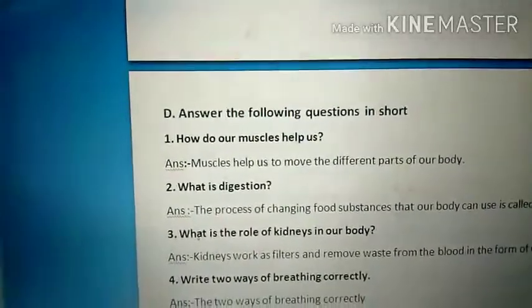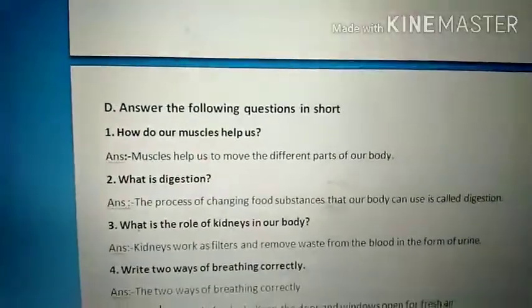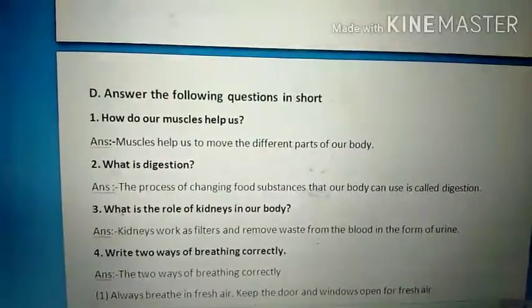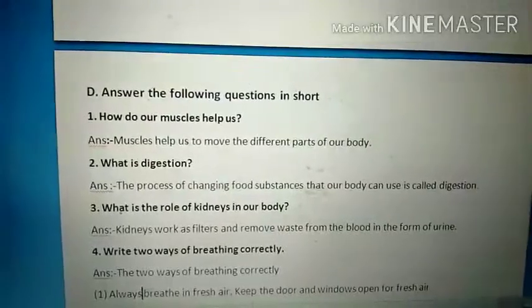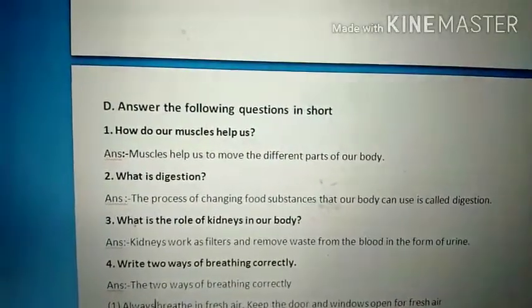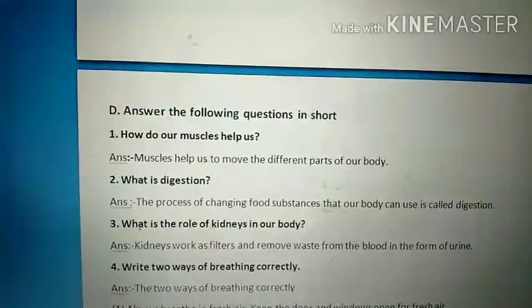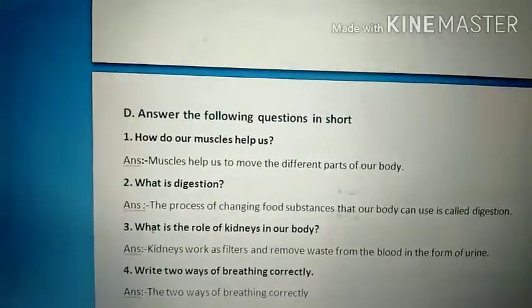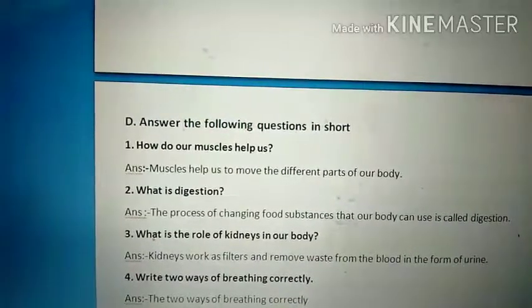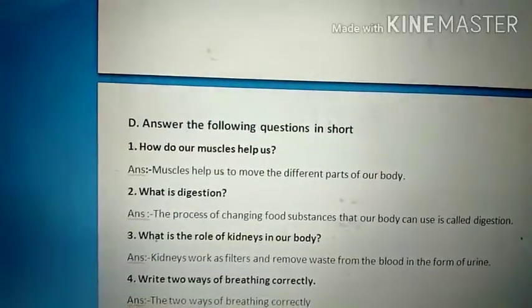Okay. Now what is digestion? The process of changing food substances so that our body can use them is called digestion. The process of changing food substances, write accordingly.